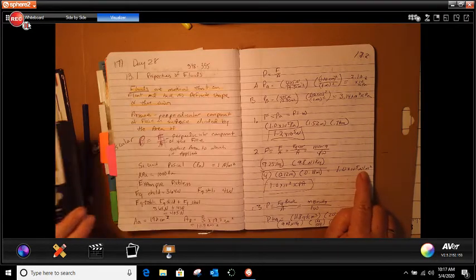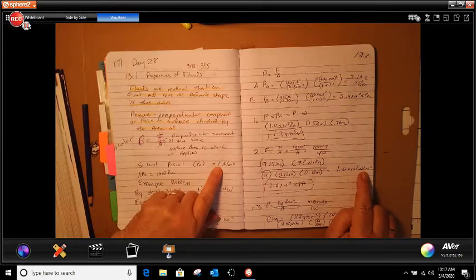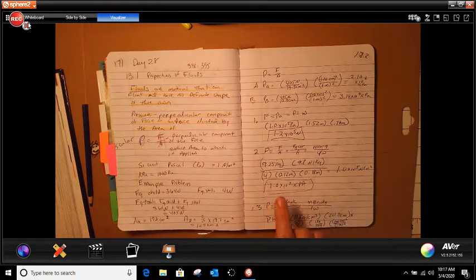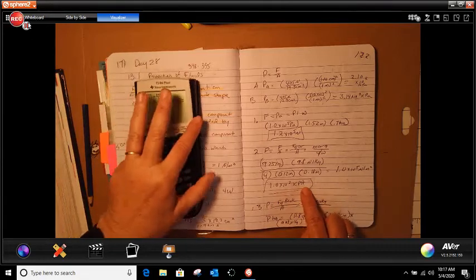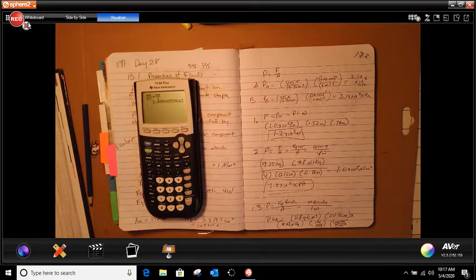And if you remember back over here, 1 newton per meter squared equals how many kilopascal, and that's where we get that from.